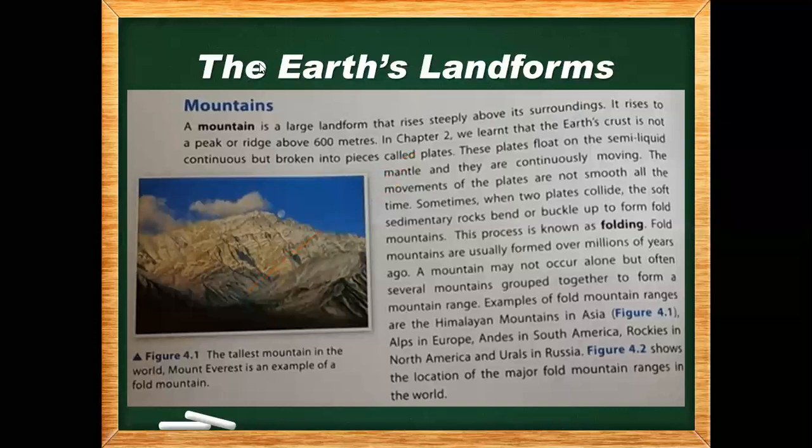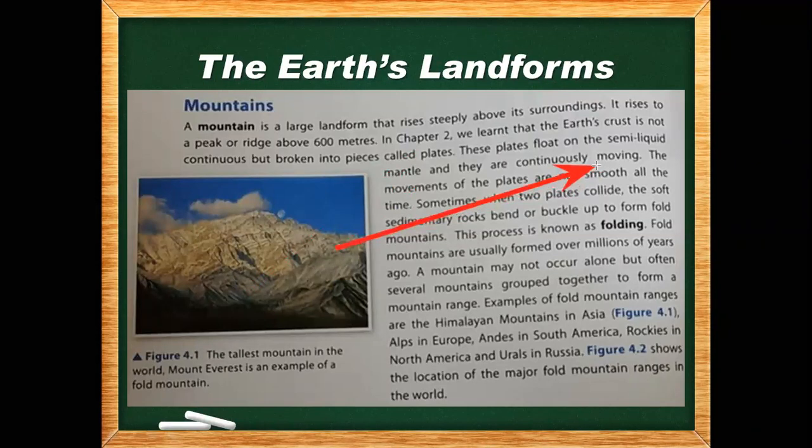In chapter 2 we already did one thing. We learned that the earth crust is not continuous. We know very well the earth crust is not continuous but broken into pieces called plates. We studied that. And these plates float on the semi-liquid mantle, and they are continuously moving. When they move fast, we get an earthquake. But they are continuously moving very slowly.